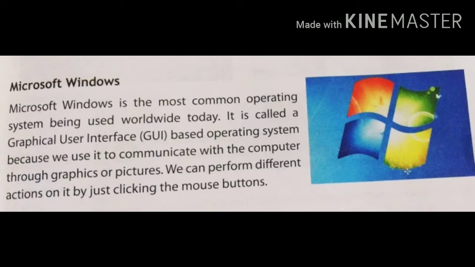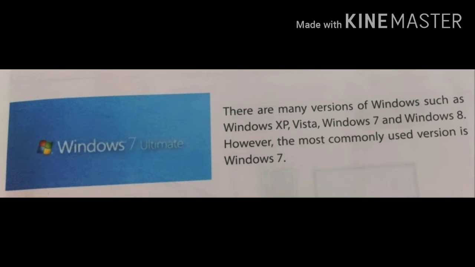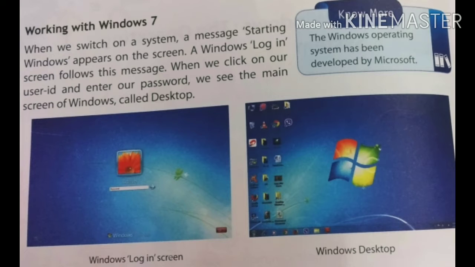We can perform different actions on it by just clicking the mouse buttons. Children, listen. Some examples of Windows operating systems are Windows XP, Vista, Windows 7 and Windows 8. However, the most commonly used version is Windows 7. Children, next one, working with Windows 7.